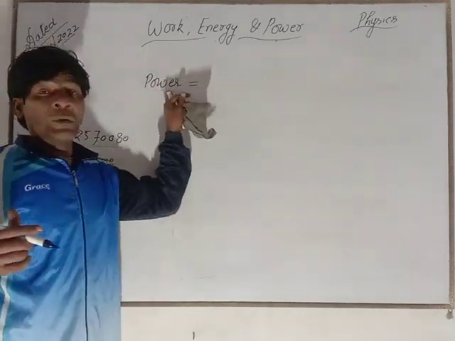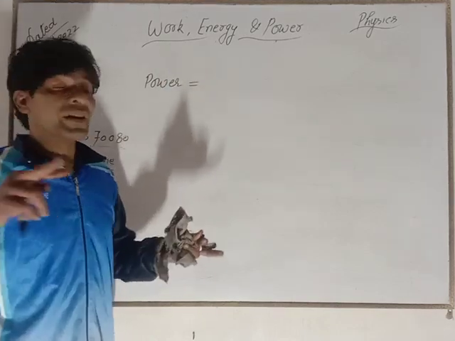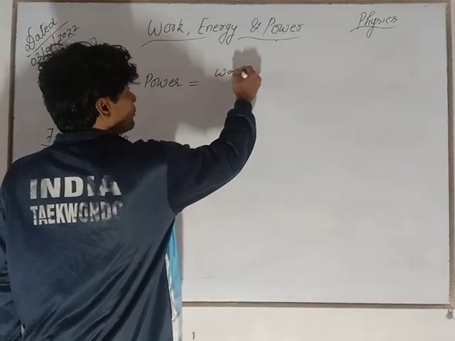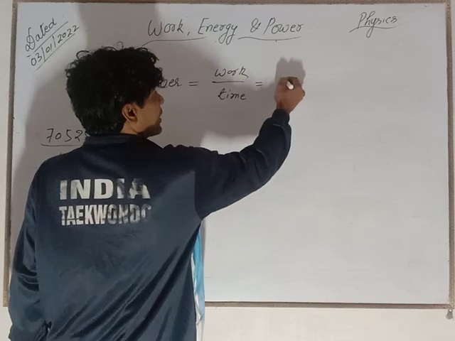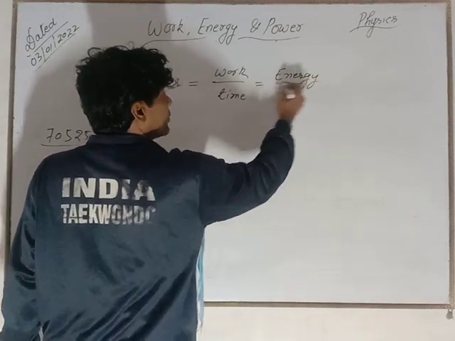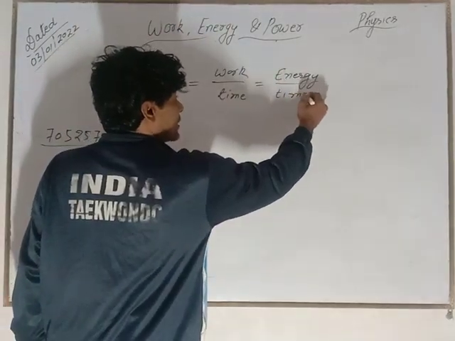Now, here is work. Here is power. What is power? This is the rate of doing work or rate of energy, right? You can say work upon time or energy upon time. It is because you know work and energy are the same. Here energy upon time.